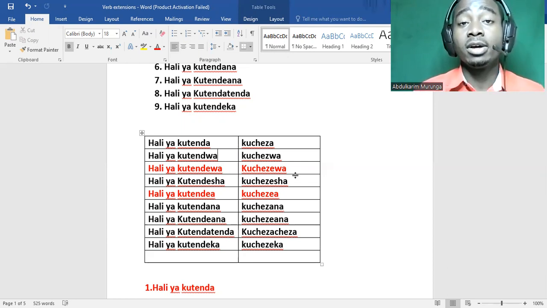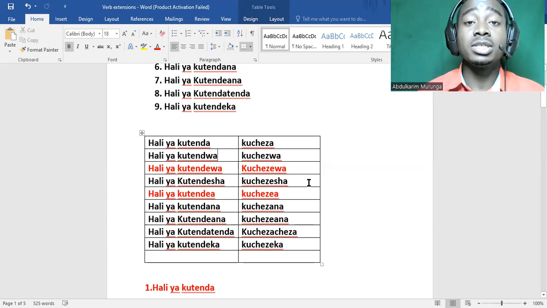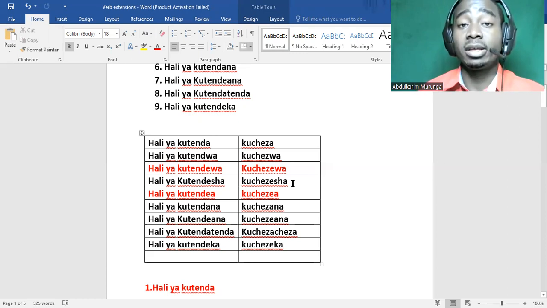Then we have hali ya kutendesha. This is where you cause something to be done, or you cause something to happen. It's the causative form of the Swahili verb. An example here is kuchezesha. Kuchezesha simply means to make something play. Okay, hali ya kutendesha.